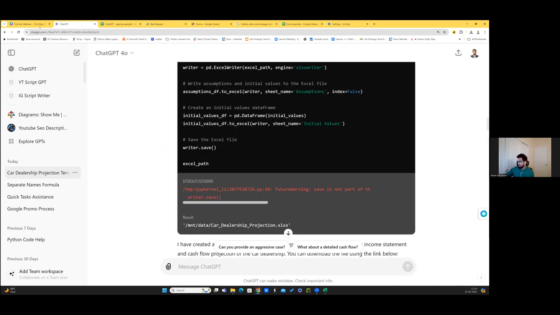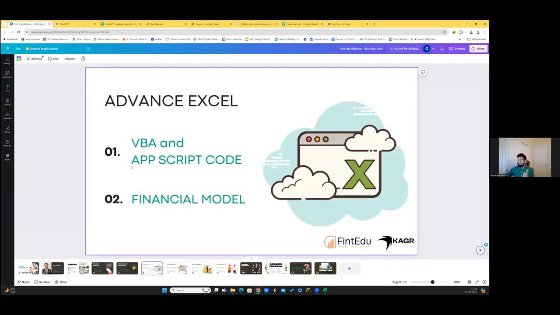I'll quickly cover other examples as well, because I have a lot to share. But I hope you understood how you can develop VBA and Apps Script code and financial models. At the same time, they've released a newer model, which is ChatGPT 4.0. Right now, it is free and you can access it. In that, you can upload and download for free. It's the new model they launched about 2 weeks ago. So you can go to ChatGPT, the free plan, and still upload and download.